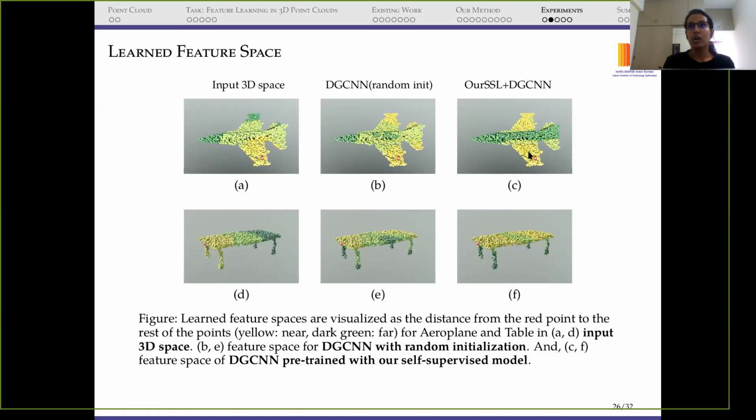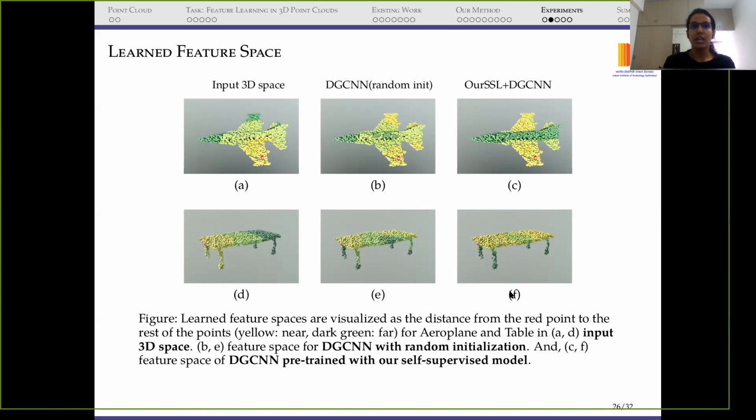So we can see that in the third column, both the wings are the same color, that is yellow, and they are clearly segmented and far from the middle part of the aeroplane. This is not the case with DGCNN. Some parts of the aeroplane are shown in yellow, but it's not clearly segmented. The quality is not that great.